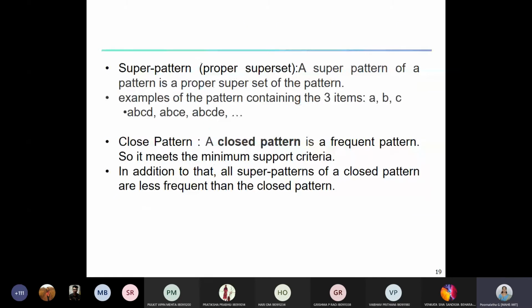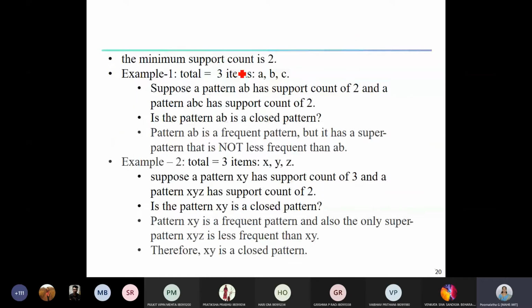So what is a super pattern? A super pattern is nothing but a proper superset. A super pattern of a pattern is a proper superset of the pattern. With this, I'll take an example. Assume that the minimum support count is 2. Let us assume we are having 3 items A, B and C.